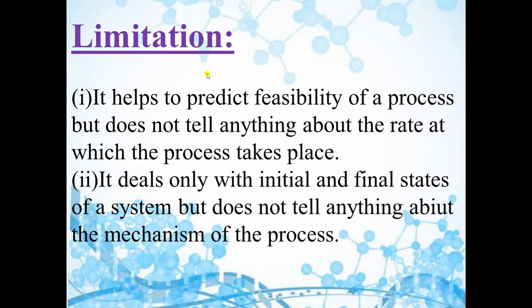Next is limitation. It helps to predict the feasibility of a process but does not tell anything about the rate at which the process takes place. Thermodynamics tells us whether a reaction is possible or not, but it does not tell anything about the speed of the reaction. Okay, we cannot say the speed of the particular reaction is this. So, it is unable to explain the rate of the reaction, that means the speed of the chemical reaction.